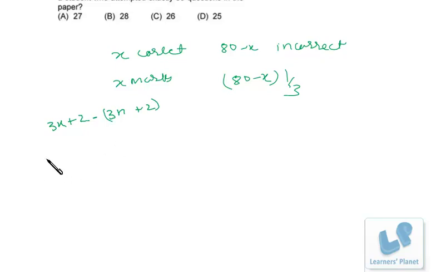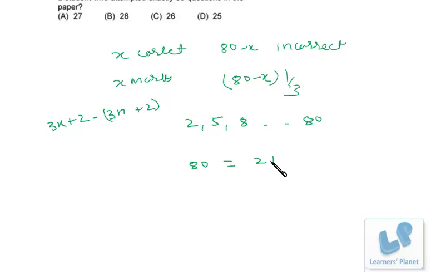Suppose I take an example, maybe 2 and 5. This is a 3n plus 2 format, and this is a 3n plus 2 format. If I deduct 2 from 5, the remaining number is 3, which is divisible by 3, right? So 2, 5, 8, similarly you can go up to 80. That means the common difference between them is 3 only. So how many elements will be there? This is an AP.